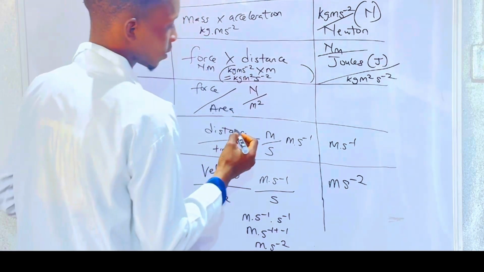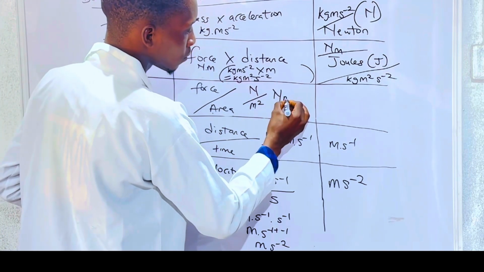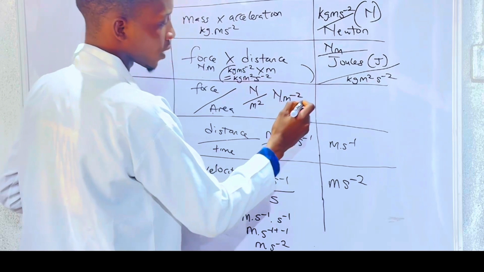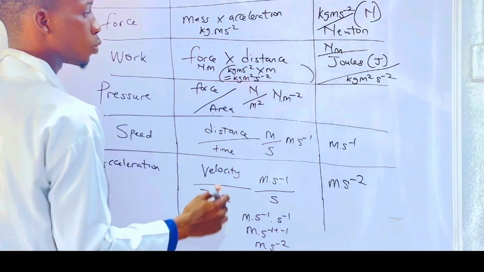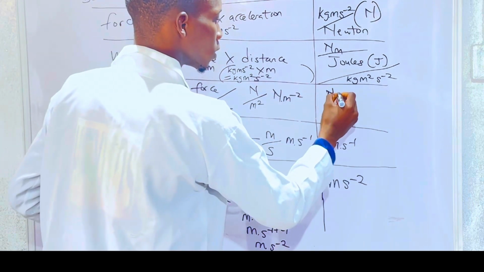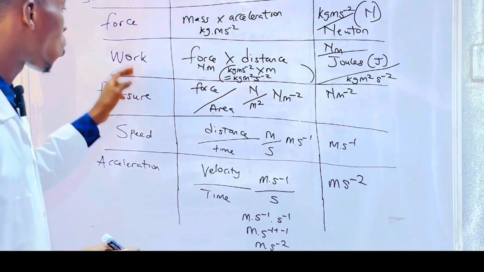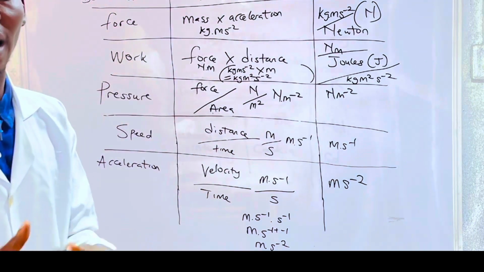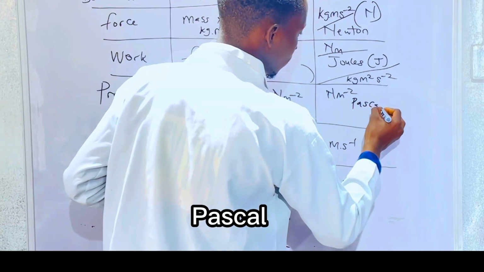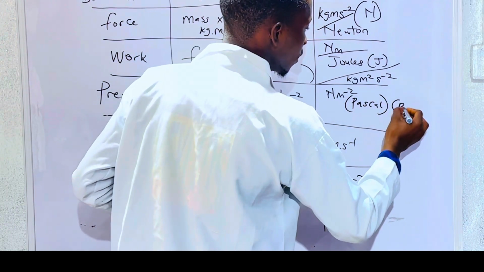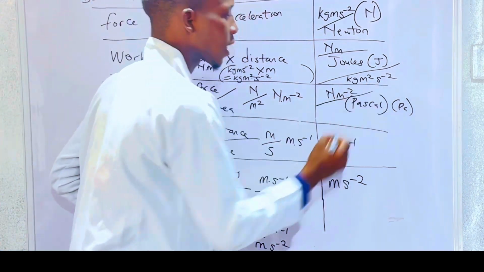Let's now derive this, converting it to a multiplication sign. We're going to have Newton per meter square, and as I told you earlier, this is per meter square. So we have Newton per meter square. Also, just like force and work, pressure also has a standard unit known as Pascal, Pa. The unit of pressure is Pascal.